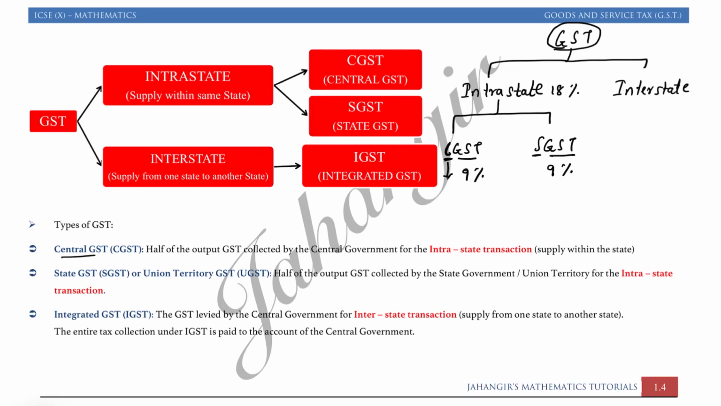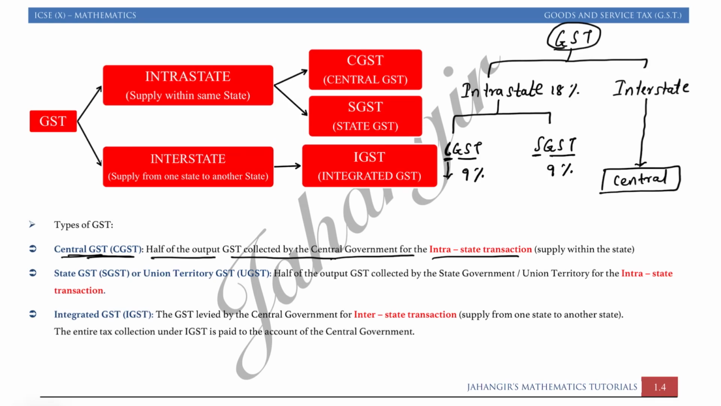Means whatever the central total is, half of it is divided. See here in the definition I had written: CGST is half of the output GST collected by the central government for the intrastate transaction. Whatever tax is collected by the individual, half goes to the central and half goes to the state. And what happens in interstate? Fully it goes to the central.